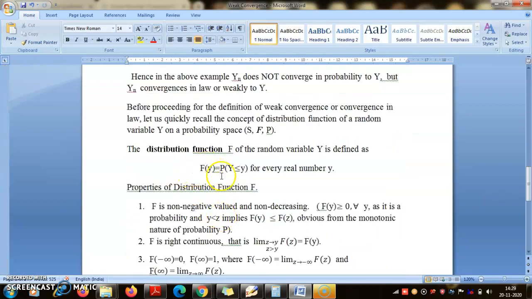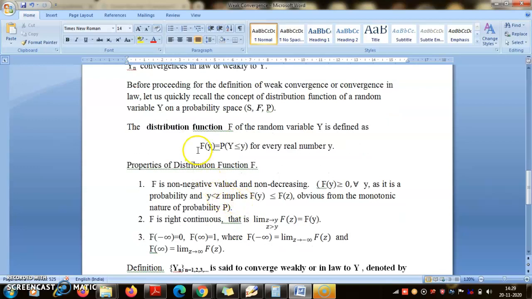To do that, first I need to define the probability distribution, because you know that every probability distribution is uniquely identified by its distribution function or by its generating function. So whenever you talk about approximating the probability distribution of Yn, you are essentially talking about approximating the distribution function of Yn or the generating function of Yn. One of them you have to approximate. So we will define it with the concept of distribution function.